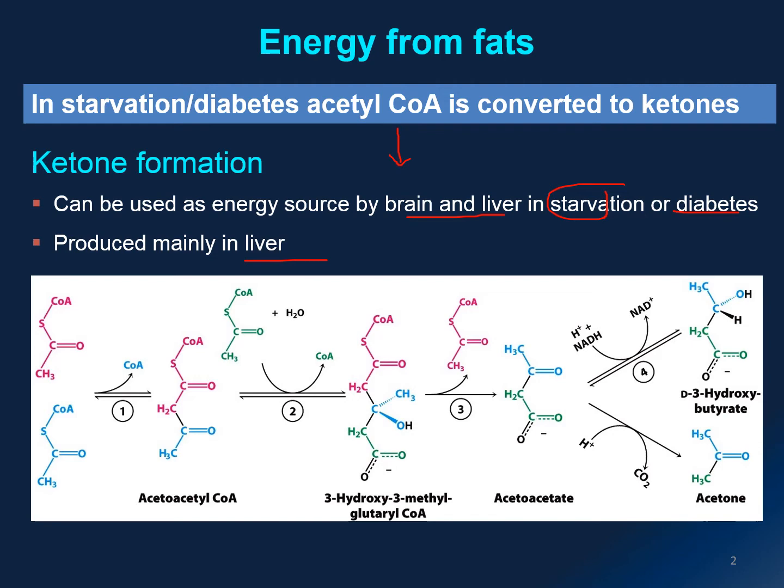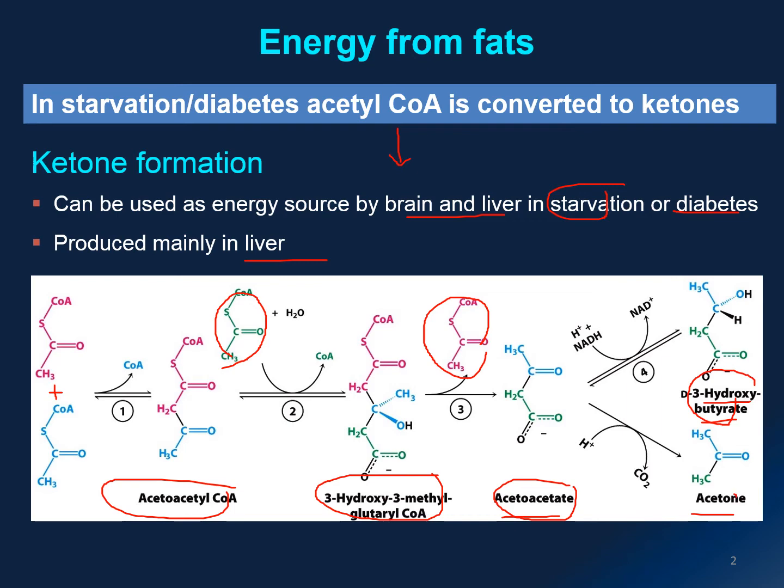So over here, you have the joining together of two acetyl coenzyme A forming a 4-carbon compound. Then you have another acetyl coenzyme A joining this compound forming a 6-carbon compound. But an acetyl coenzyme A is shortly removed to form back a 4-carbon compound, which is the acetoacetate that is unstable. So it will break into the 3-hydroxybutyrate molecule and an acetone. So collectively, these three molecules, acetoacetate, hydroxybutyrate, and acetone, are known as the ketone bodies.